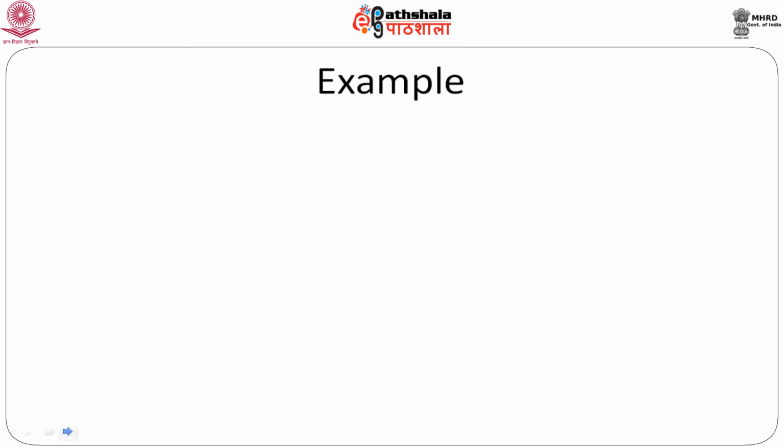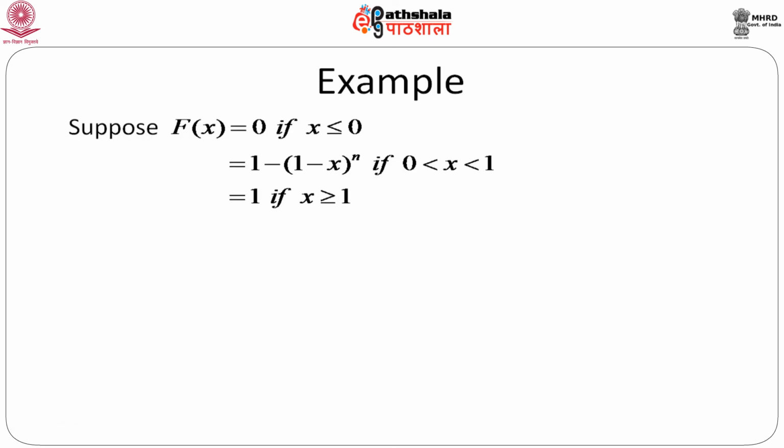Now, we will just consider one example to show whether whatever we have learned is really useful, and whether we can use our learning on a real example. Suppose somebody gives you that capital F(x) is of this form: 0 if x is less than or equal to 0, 1 minus x to the power n if x lies between 0 and 1, and 1 if x is greater than or equal to 1.